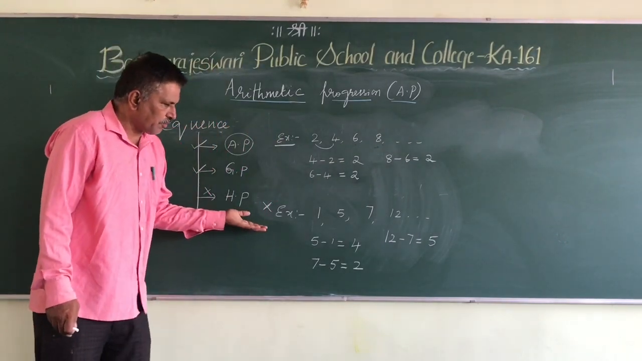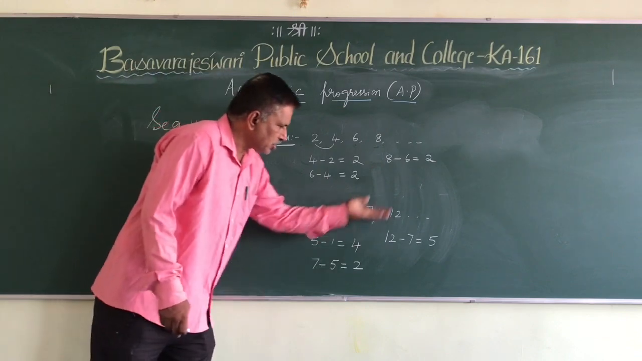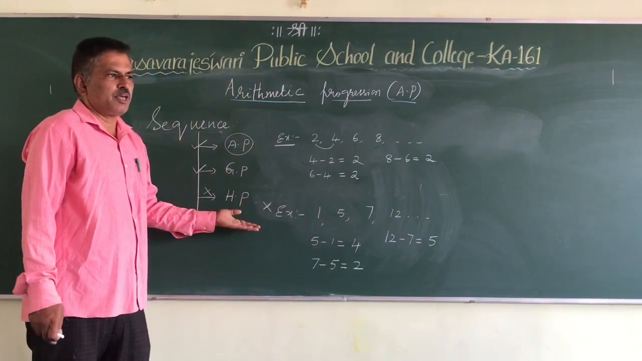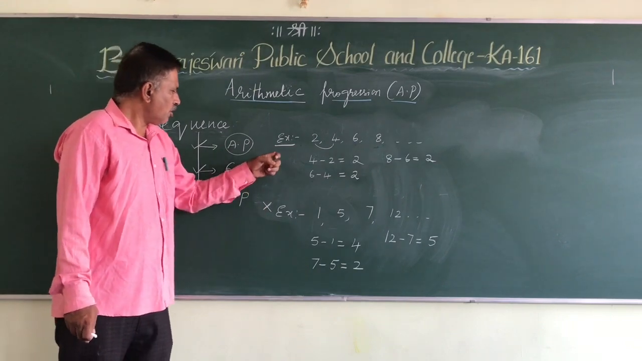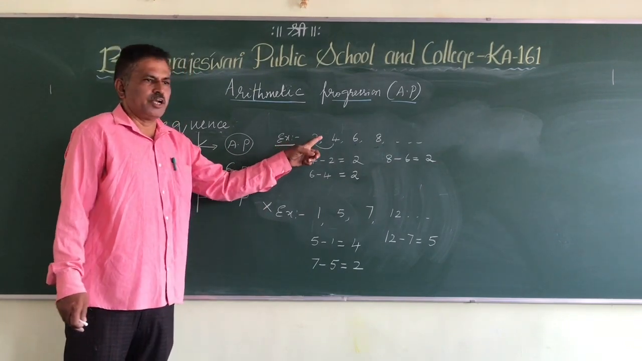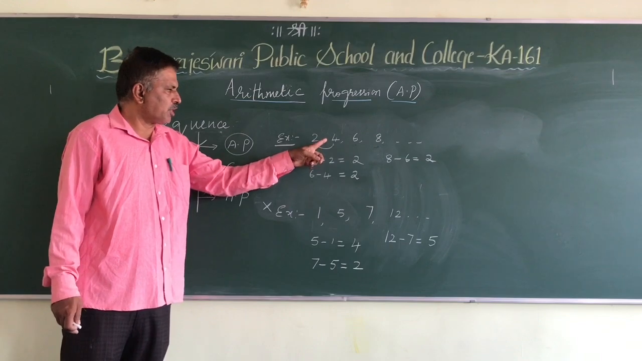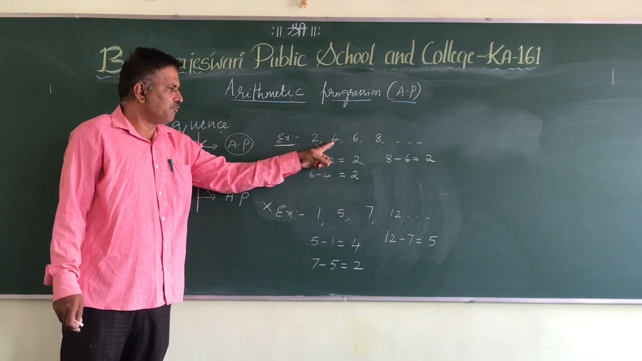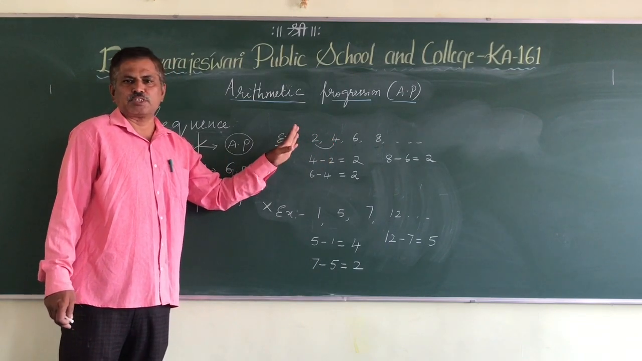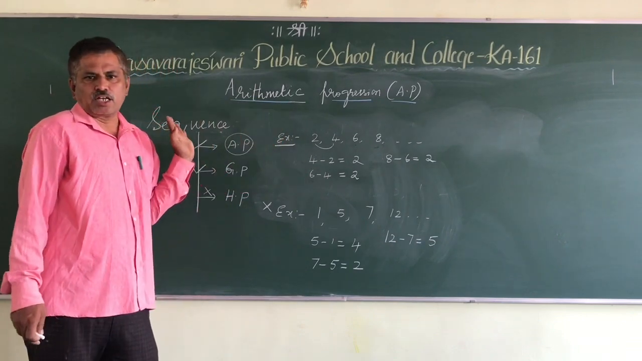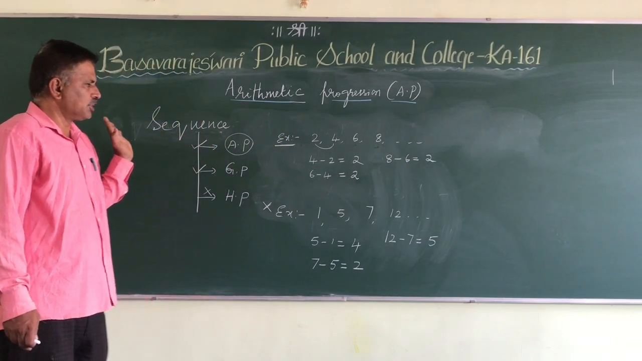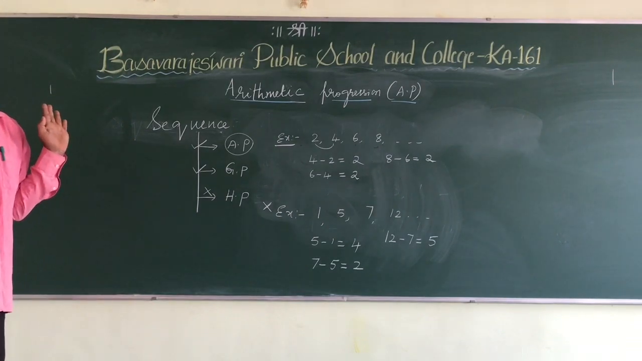No doubt this is a sequence, but the difference is not constant, hence it cannot be an arithmetic sequence. It is only a sequence, right? So arithmetic progression means a sequence in which the difference between a term and its preceding term is constant, then it is called an arithmetic progression. So this is the definition of the arithmetic progression.